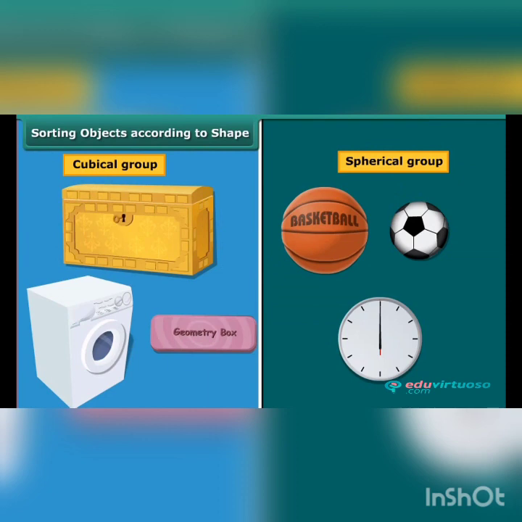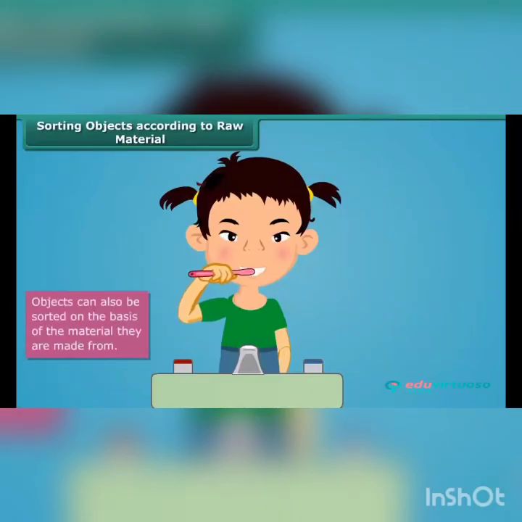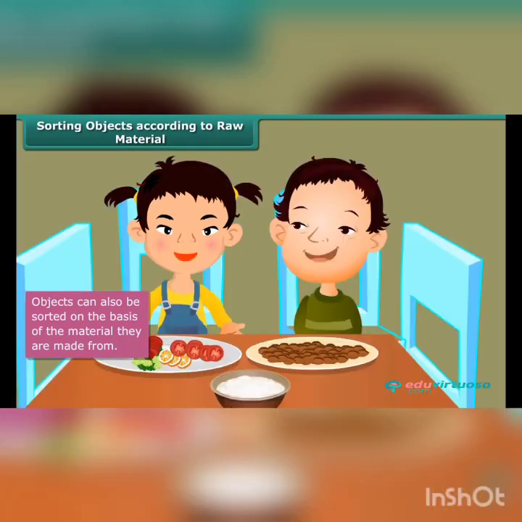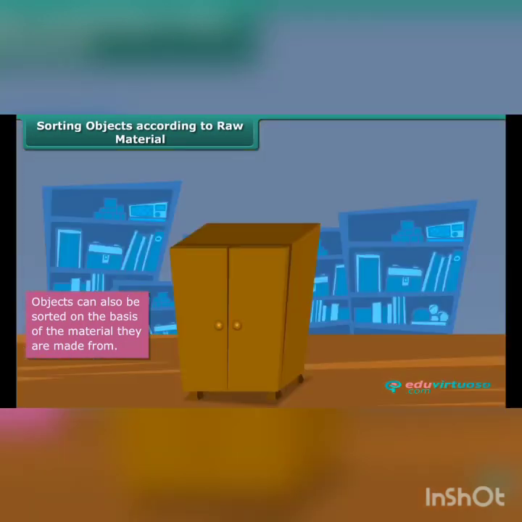The first object that you use when you wake up is the toothbrush. Have you ever wondered what it is made up of? Yes, it is made up of plastic. The plates that you use are made up of plastic or stainless steel. The cupboard you use for keeping books or clothes is also made up of iron or wood.